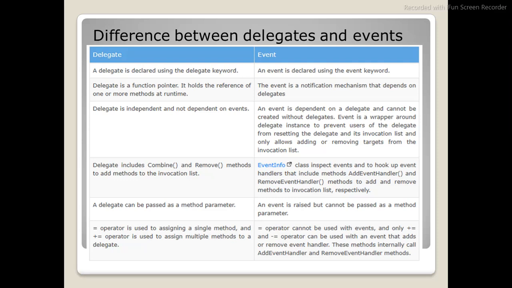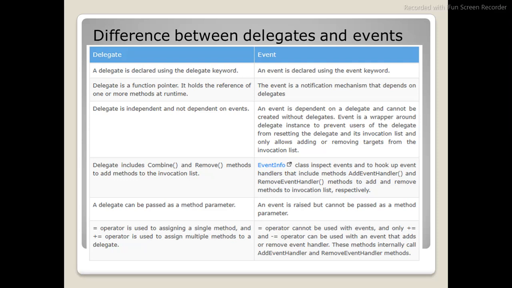A delegate includes Combine and Remove methods to add methods to the invocation list. The EventInfo class inspects events and hooks up event handlers, which includes the methods AddEventHandler and RemoveEventHandler. One more major difference is that a delegate can be passed as a method parameter. An event is raised but cannot be passed as a method parameter.